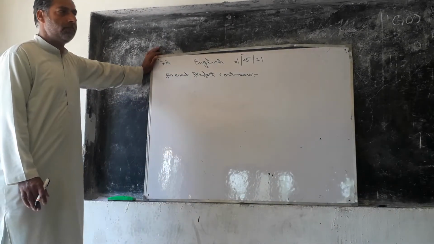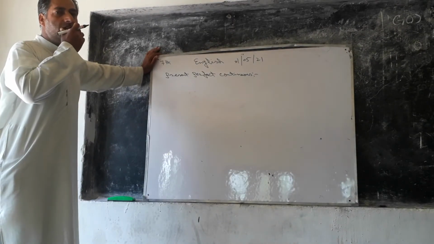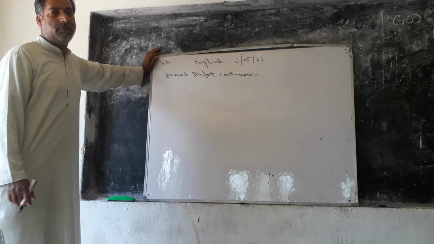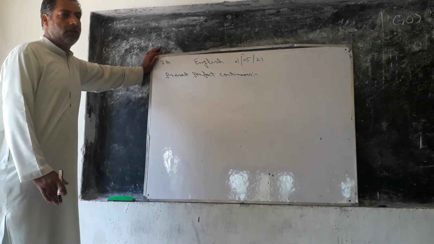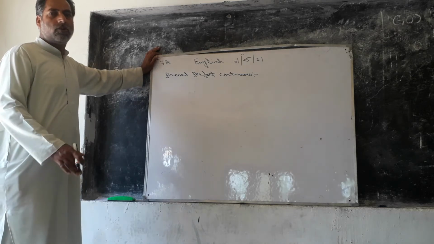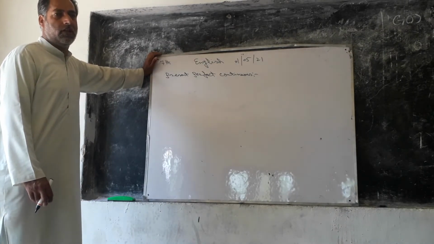Now, the third type is the future tense. It is that tense which shows us that the action will be done in the coming time, that is, in the future. It means neither have we started our action, and where we have not started it, naturally we have not completed or finished it. But we are going to start it. We are going to do it in the coming time, that is the future.